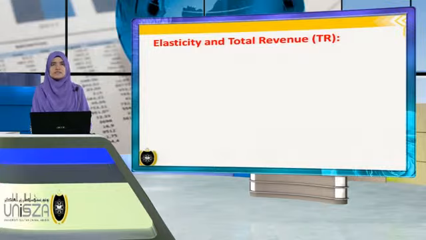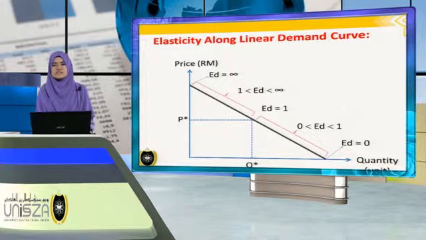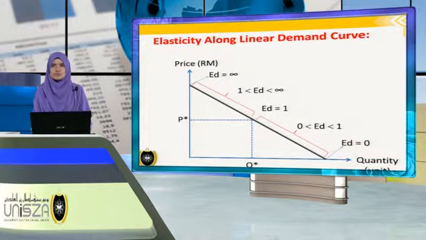The second one is elastic demand. It is a demand relationship in which the percentage change in quantity demanded is larger in absolute value than the percentage change in price, a demand elasticity with an absolute value greater than 1. Unitary elasticity is a demand relationship in which the percentage change in quantity of a product demanded is the same as the percentage change in price in absolute value, a demand elasticity of -1.